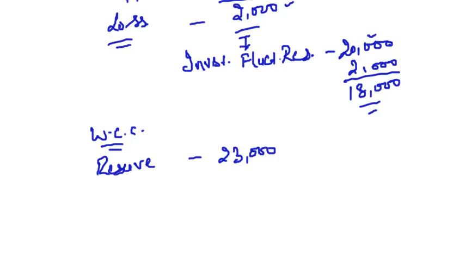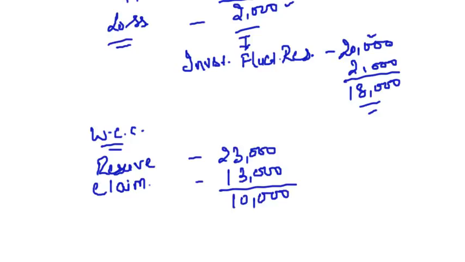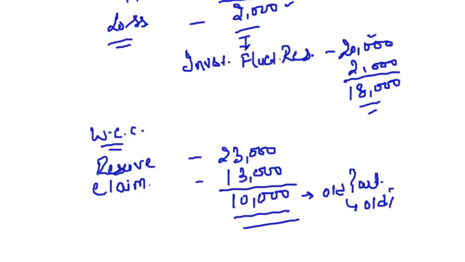You have already created a reserve to meet any such contingency towards workers. During the year, one of your workers got injured and the treatment cost 13,000. So you will meet this claim through this workmen compensation reserve, and the balance of 10,000 will be transferred to old partners in old ratio. Clear? So let's pass the journal entries now.